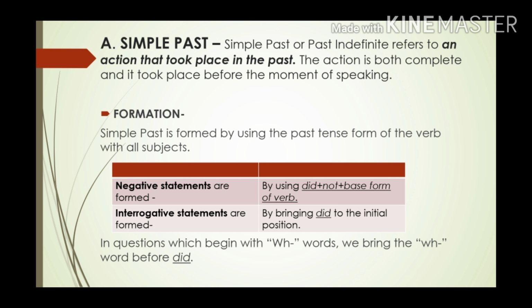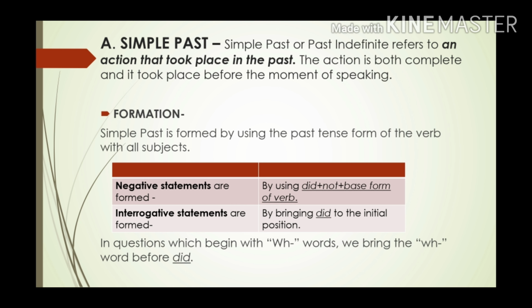Now let's see the formation of simple past. Simple past is formed by using the past tense form of the verb with all subjects. When we have to make negative statements, we use did not and the base form of the verb.